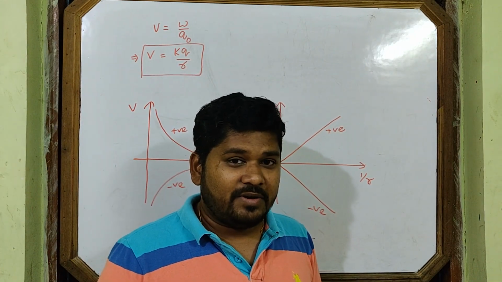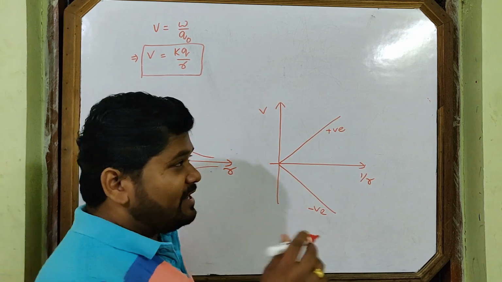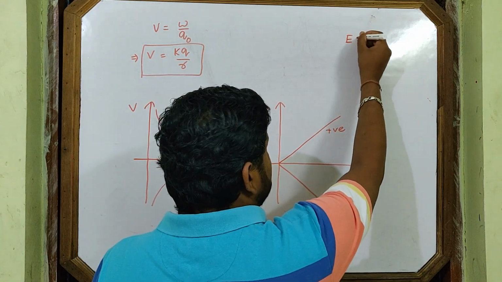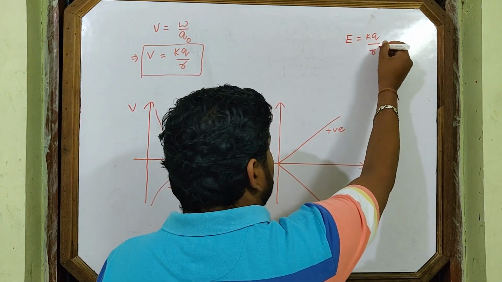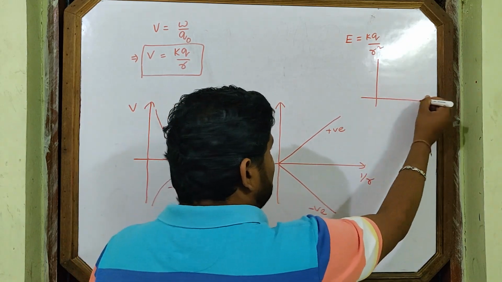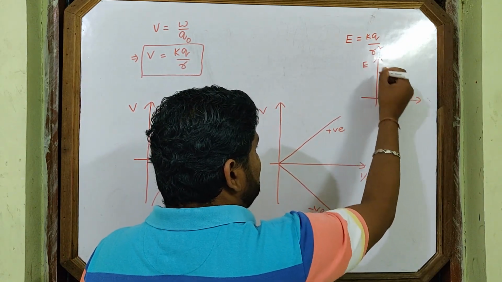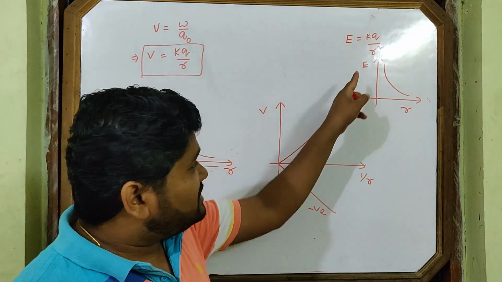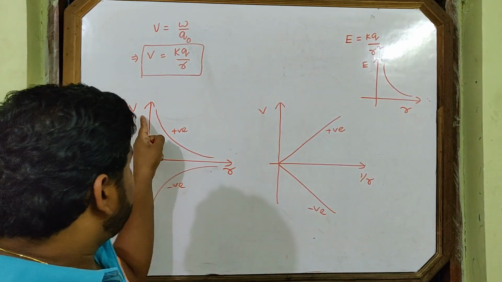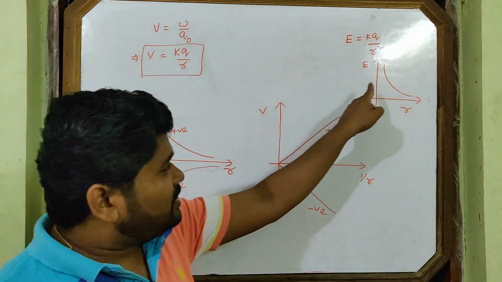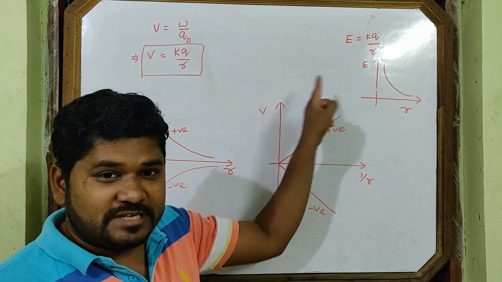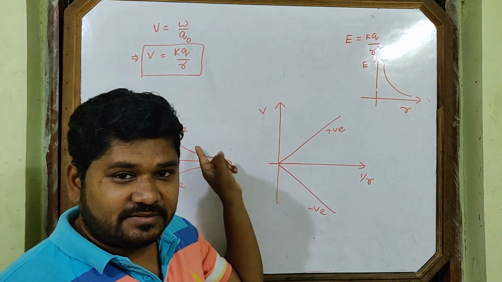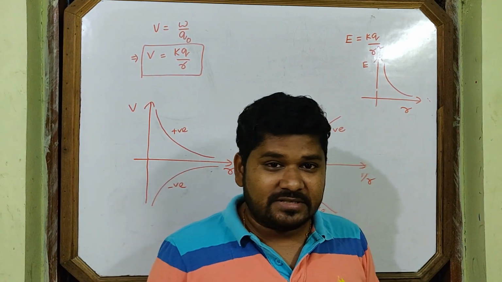But one thing, now you are getting confused. What is the intensity expression for a point charge? k Q by R square. What is the E and R graph? E versus R is inverse. The E versus R graph and V versus R graph are both looking alike. Both are the same. Is there a difference?